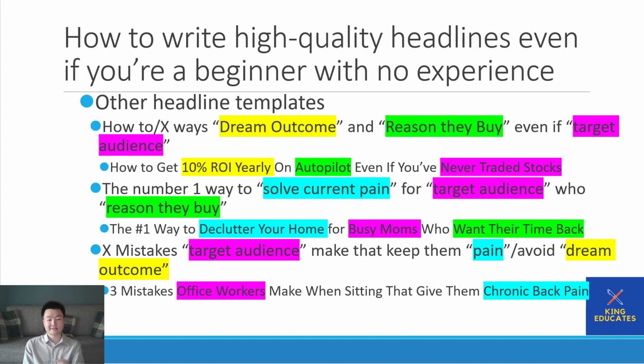So an example that I put up is 3 mistakes office workers make when sitting that give them chronic back pain. That's the pain that they're currently in. But there's something you have to know. You can play around with this.